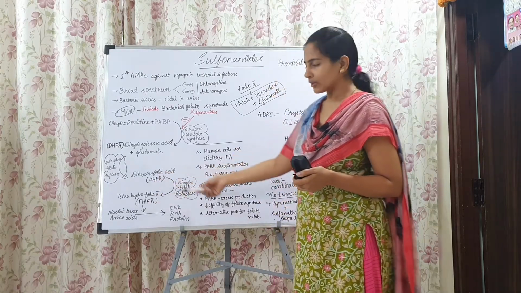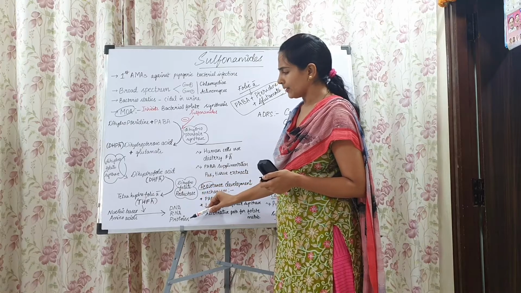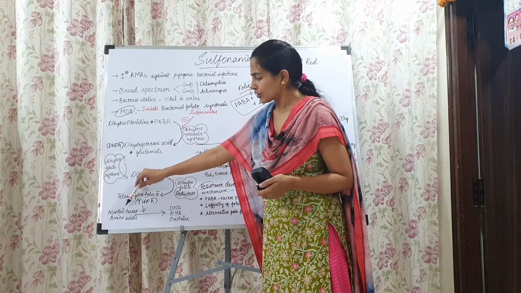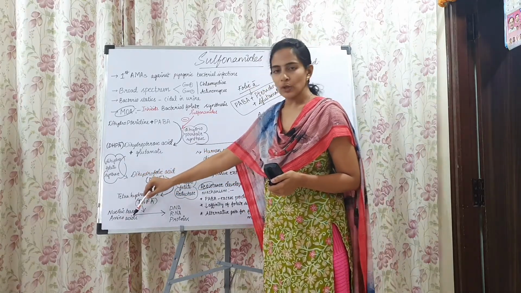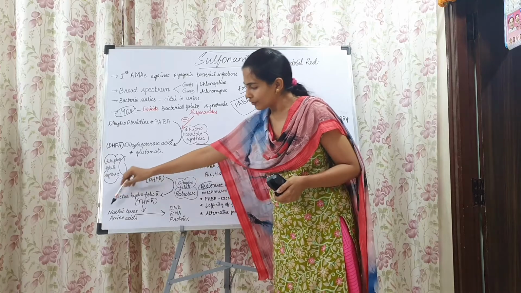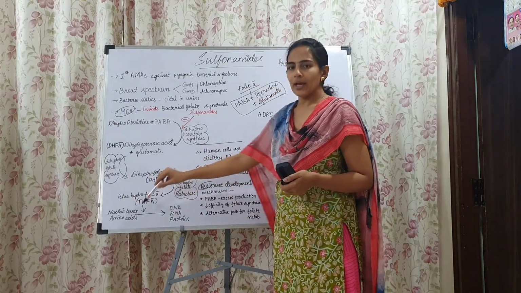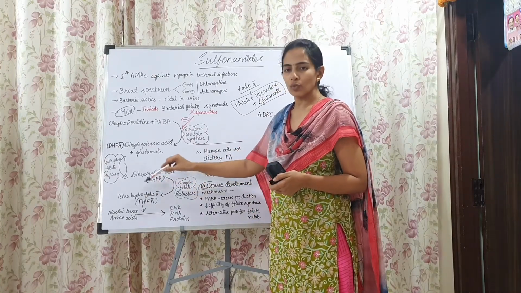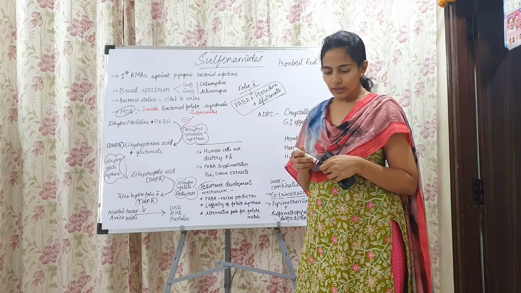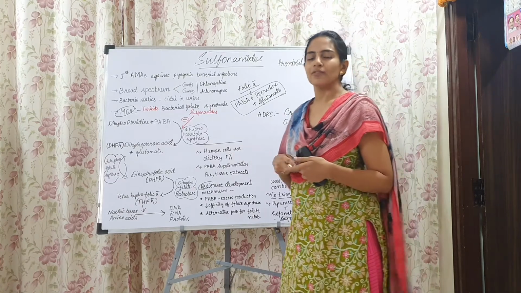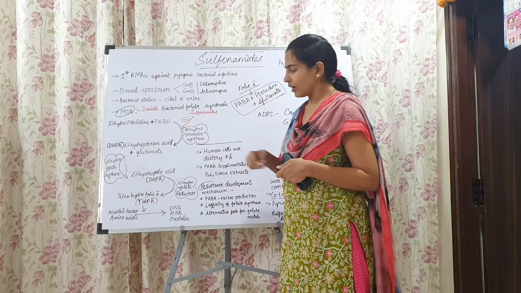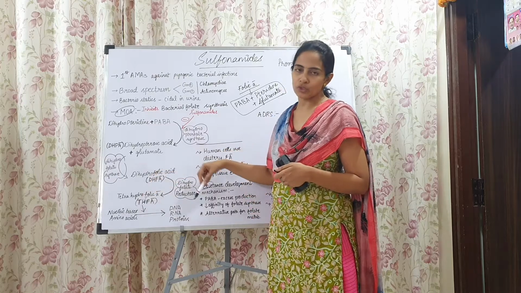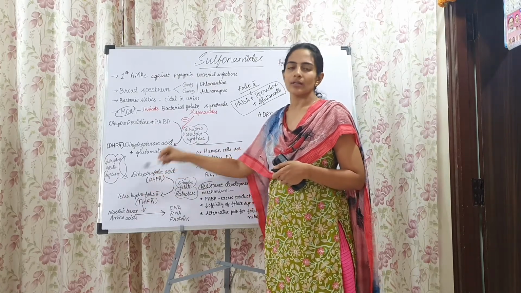This tetrahydrofolic acid is useful for the production of DNA, RNA and protein. Tetrahydrofolic acid in turn will be metabolized to different nucleic bases and amino acids. Nucleic bases are helpful for the formation of DNA and RNA, and amino acids are helpful for the formation of proteins. So tetrahydrofolic acid, or folate, is helpful for the production of nucleic bases and amino acids, which are helpful for the biosynthesis of DNA, RNA and proteins.